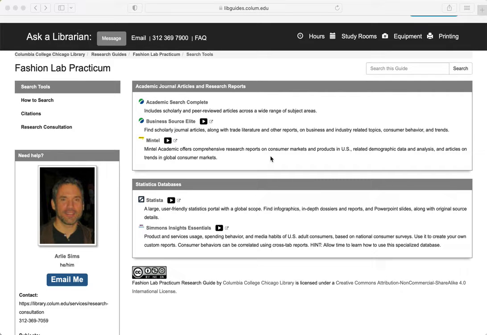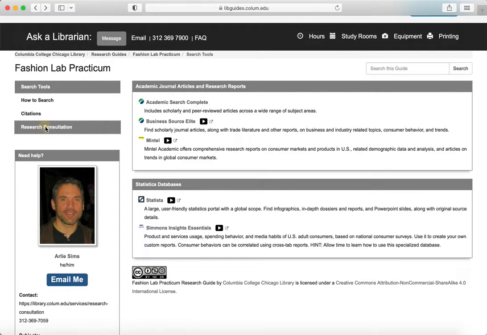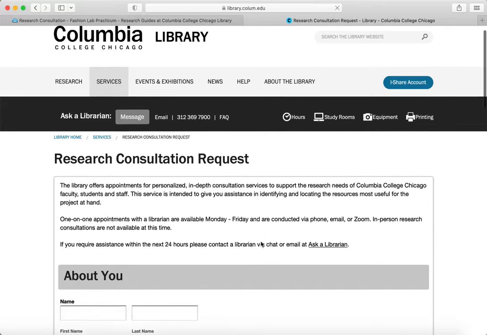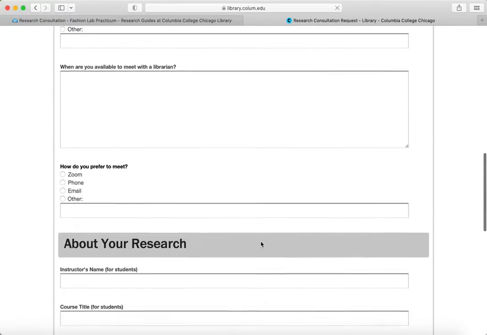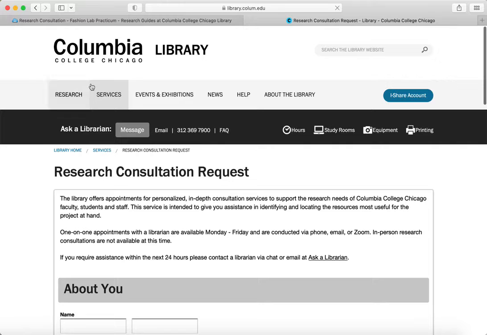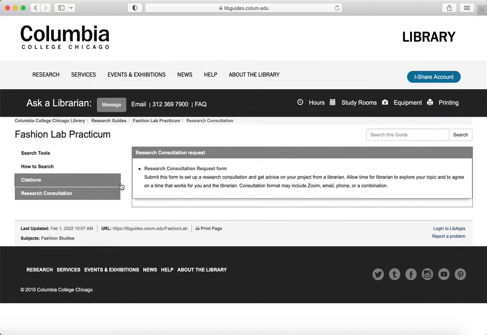Spring semester 2022. Note that there's a link for a research consultation request, and I recommend that you use this if you want some additional assistance with your research. You can fill out the form. We'll get back to you. We'll set up a time to meet via Zoom or to communicate by email or phone, or we can even meet in person if that's manageable.